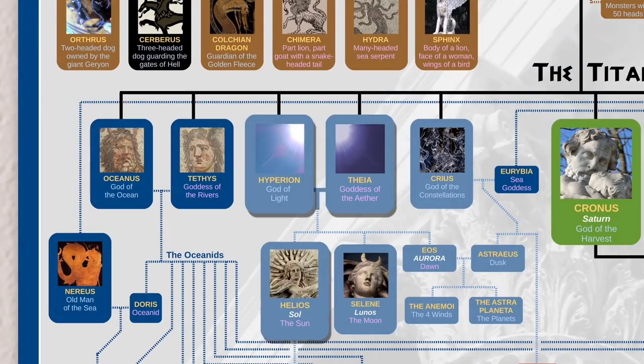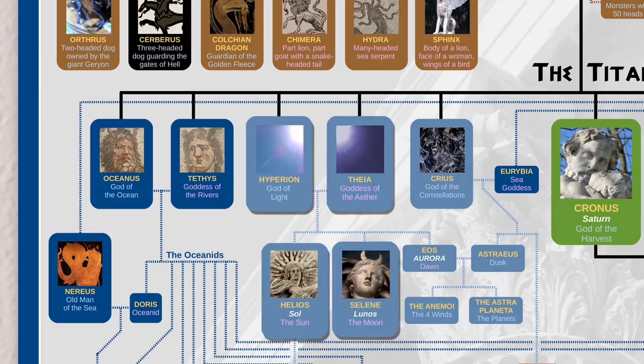From them, we get Helios, the original god of the sun, and Selene, the original goddess of the moon. The Roman names for these gods are the basis for our terms solar and lunar.